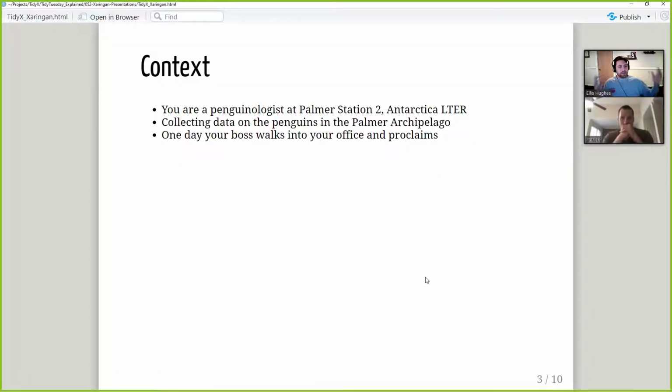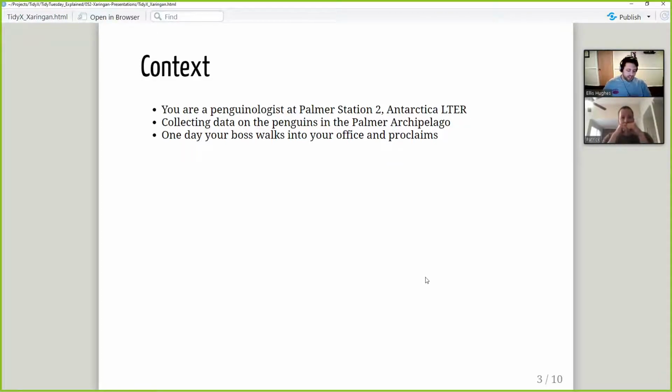But so some context here. Say we're penguinologists, Pat, you and I. We decided to quit our jobs and go down to Antarctica to start collecting information on penguins, because that is our passion now. And we're stationed at Palmer Station number 2, which is fake, not real. And if it is real, I'm apologizing to the folks that do work there. But Palmer Station number 2, and we're collecting data on penguins from the Palmer archipelago.